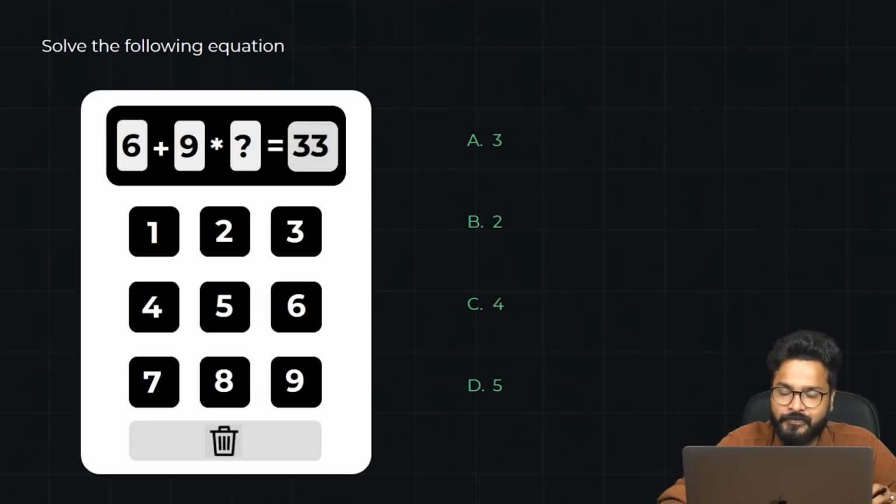So BODMAS is very important for this particular game. One thing, the calculations are not very tough, but the number of questions that you get in this particular section is higher than the rest of the sections. So make sure you are very, very fast. Your BODMAS is totally clear, and then you have to choose multiple options from the question. You simply have to tap it in the exam, which is the number that you can fill in here to get the desired answer. This is very basic, guys.